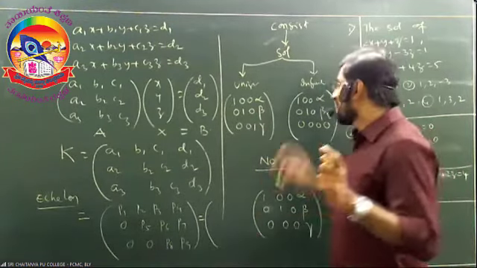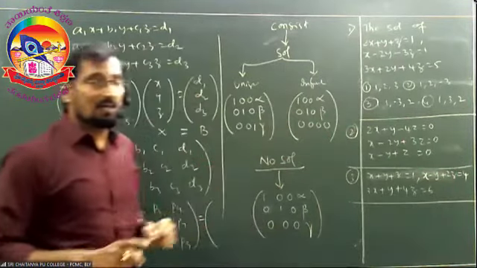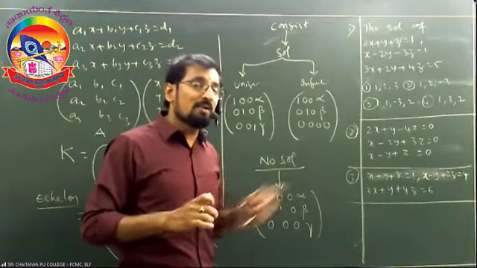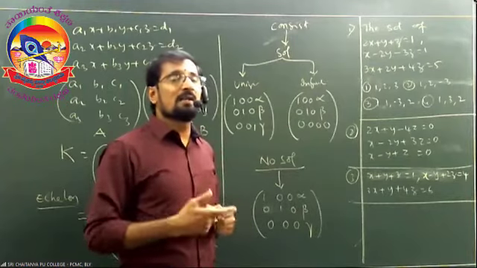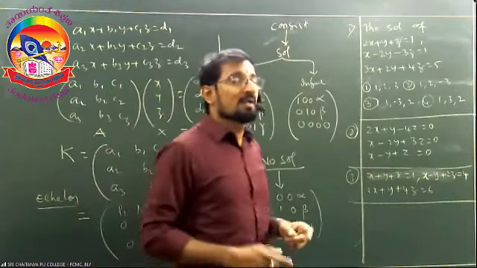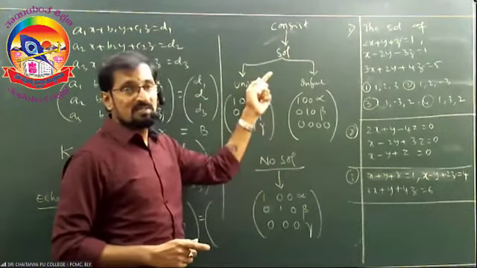And if the final matrix is in the form of 1 0 0 alpha, 0 1 0 beta, 0 0 0 0, any one of these three rows is equal to 0, then the system has infinitely many solutions and it is said to be consistent. In this case, the system is consistent.